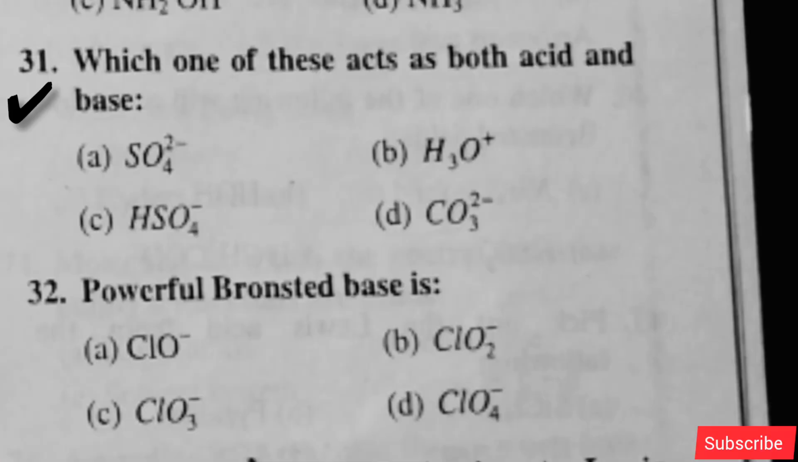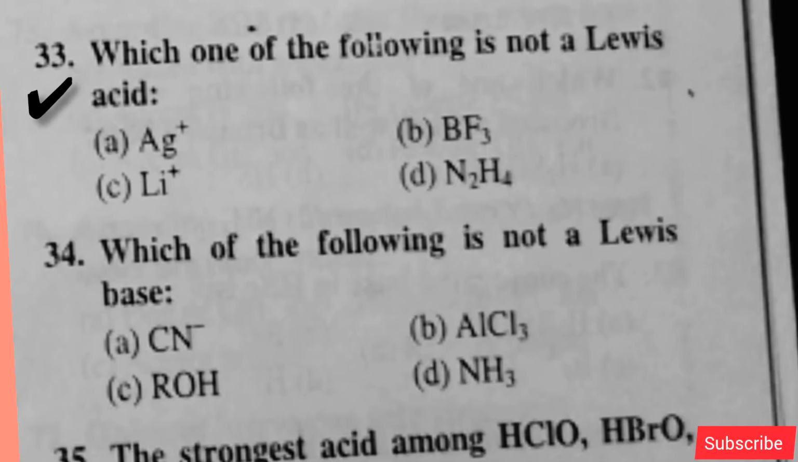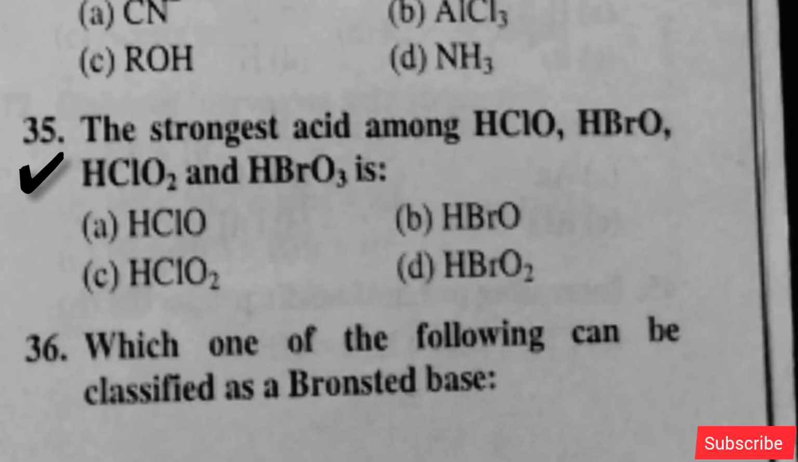Which one of these acts as both acid and base? Option C is right. Powerful Bronsted base: option A is right. Which one of the following is not a Lewis acid? Option D is right. Which of the following is not a Lewis base? Option B is right. The strongest acid among HClO, HBrO, HClO2, HBrO3: option C is right.